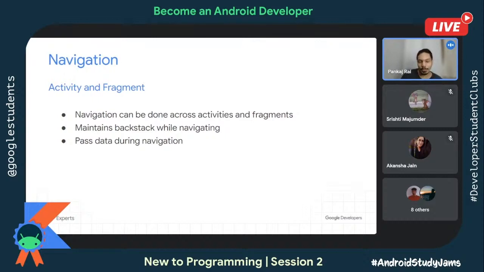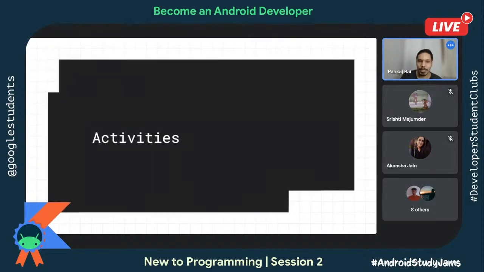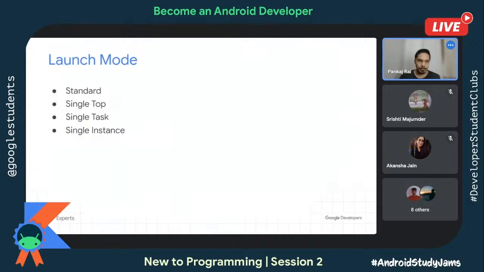So among the activity and fragment, let me start with the activity first. And then I'll come to the fragment, because both are very important parts of creating apps. So when I talk about activity navigation, then launch mode plays a very important role. There are various sections through which the app is divided. And you see this launch mode often defined in the manifest. But you can also define it as a flag programmatically. But most often you see this defined in the manifest. Now, what are these launch modes and why are they important?